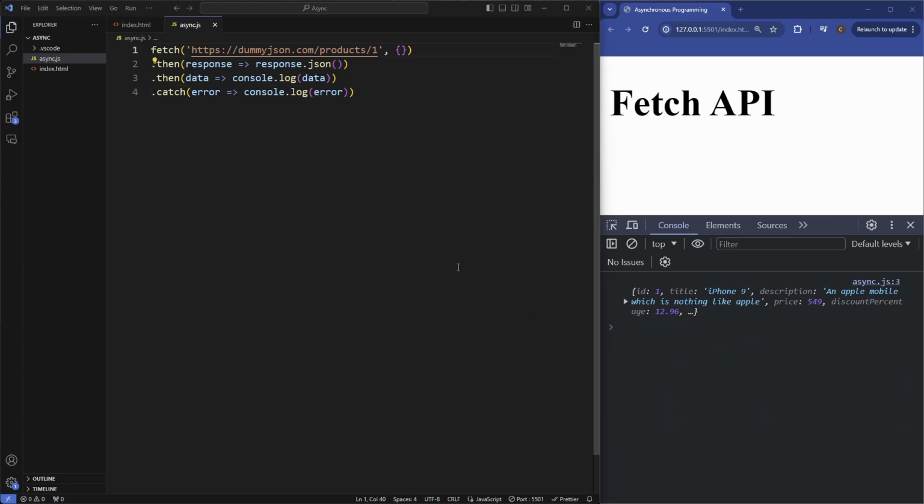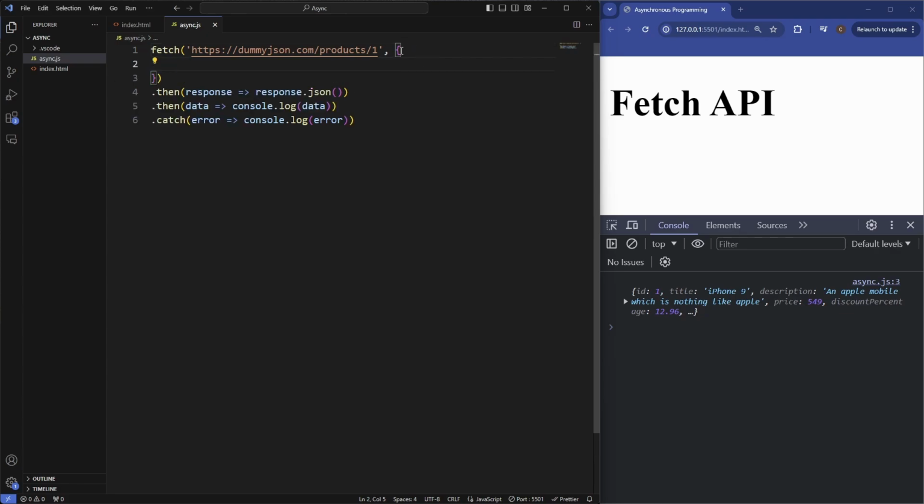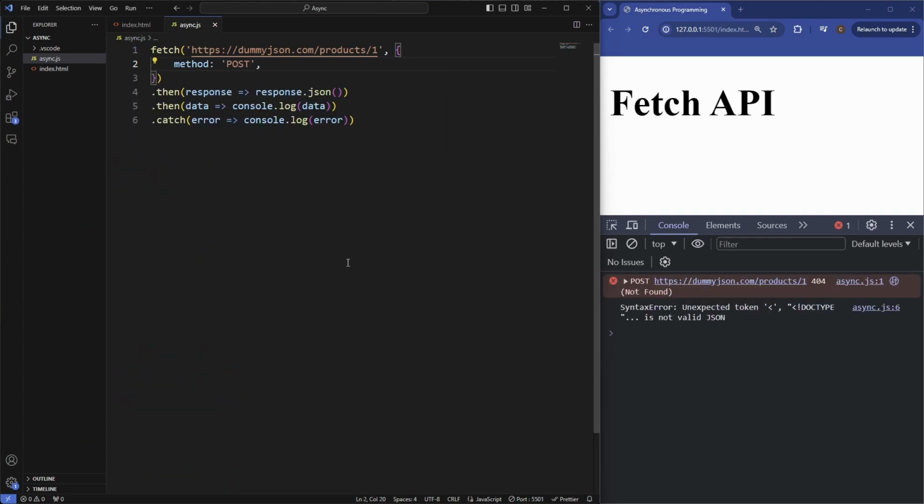Now if you want to send a POST request instead of a GET request, we need to define the second argument when calling the function, which is the options object, which is this object here. So inside of this, we need to define a method property and then specify which request we want. So the method that we want is the POST method. Now when you send the POST method, we also need to set the request header and the body properties to ensure a smooth process with the request. So for the header, we need to add a Content-Type and then set that to application/json.